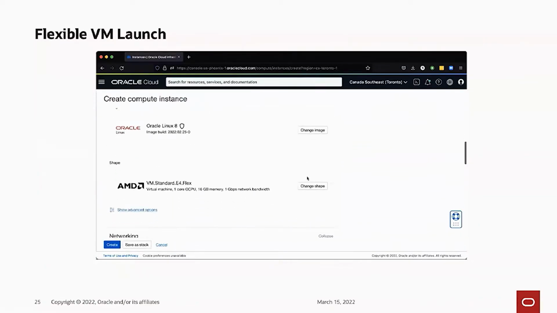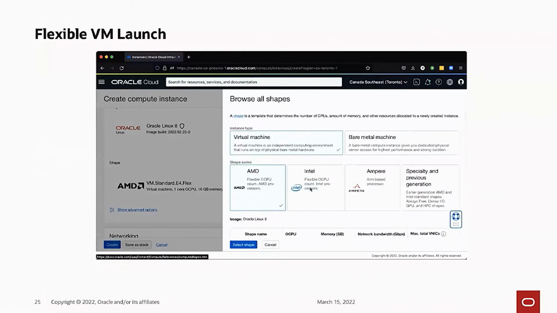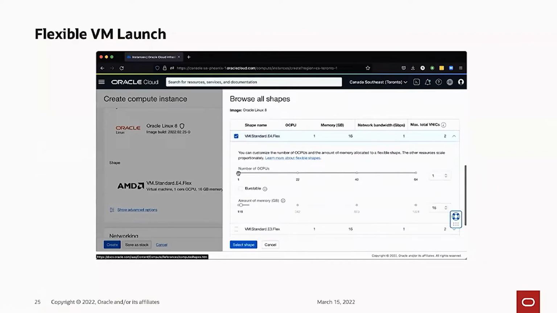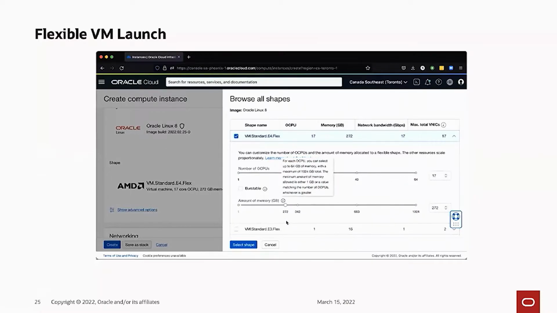But to change the shape, you can choose from the AMD, Intel, or Ampere instances, and then just use the slider to adjust the number of cores in memory, right?